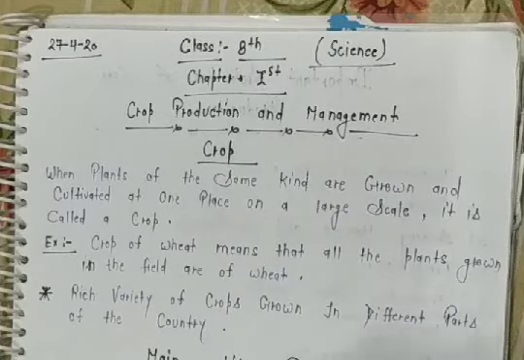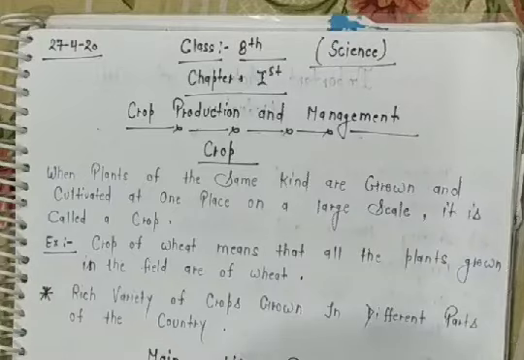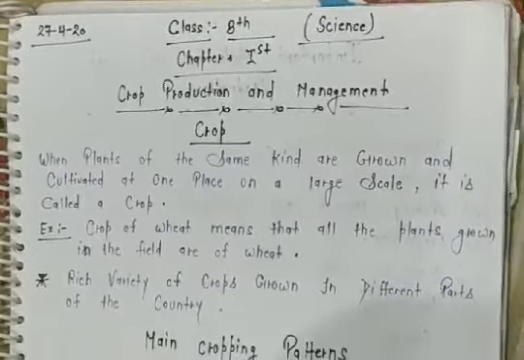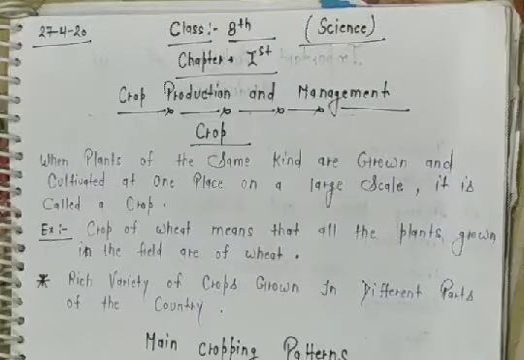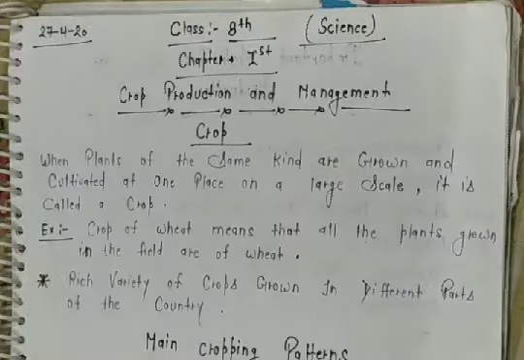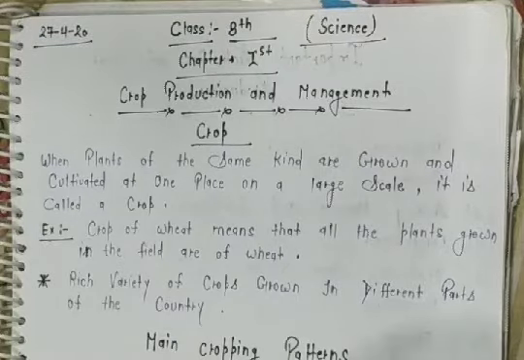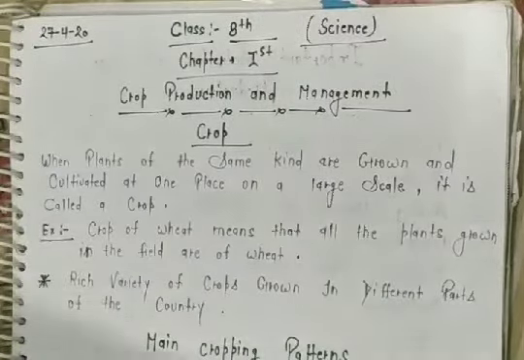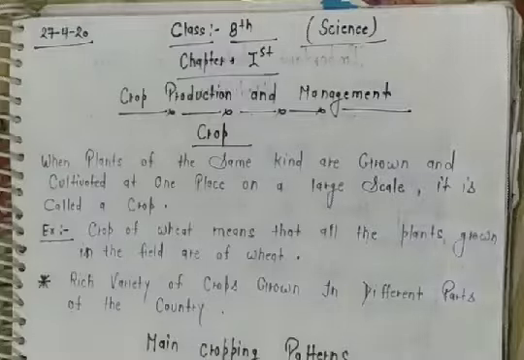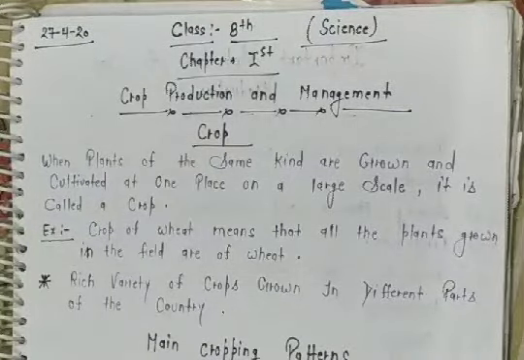There are different types of crops, such as cereal crops, vegetable crops, and fruit crops. As we all know about the variety of our country, I can easily say India is a very vast country. Different climatic conditions are present here, such as differences in temperature, humidity, and rainfall from one region to another. There is a very rich variety of crops grown in different parts of our country.